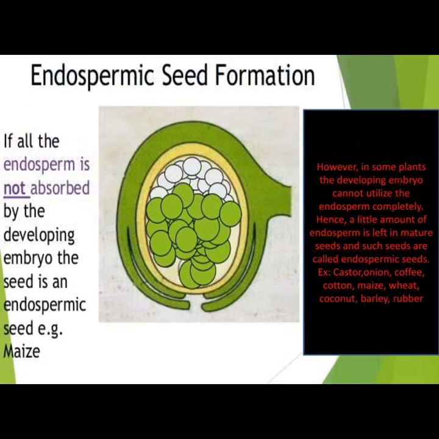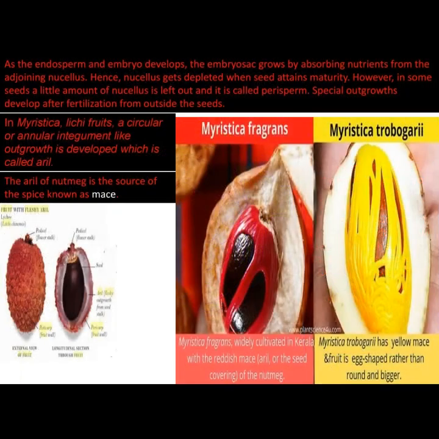Endospermic seed formation. If all the endosperm is not absorbed by the developing embryo, the seed is an endospermic seed. Example, maize. In some plants, the developing embryo cannot utilize the endosperm completely. Hence, a little amount of endosperm is left in mature seeds and such seeds are called endospermic seeds. Examples: castor, onion, coffee, cotton, maize, wheat, coconut, barley and rubber.